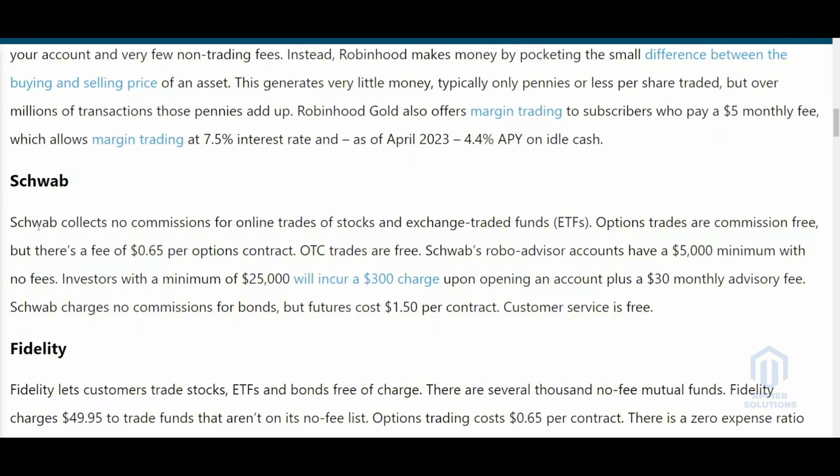Investors with a minimum of $25,000 will incur a $300 charge upon opening an account plus a $30 monthly advisory fee. Schwab charges no commission for bonds, but futures cost $1.50 per contract. Customer service is free.